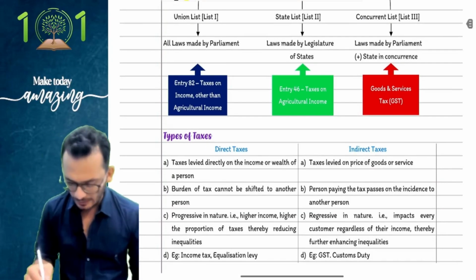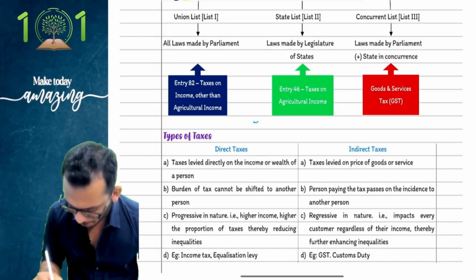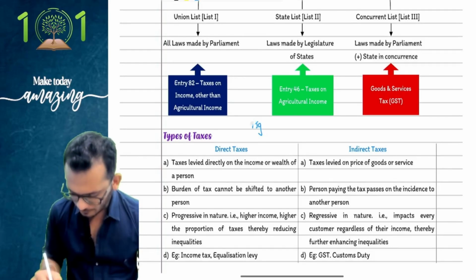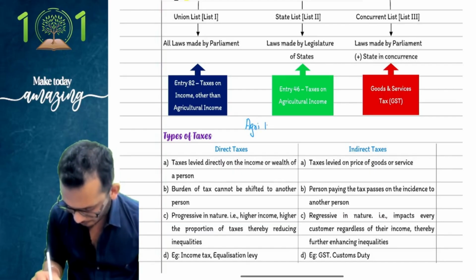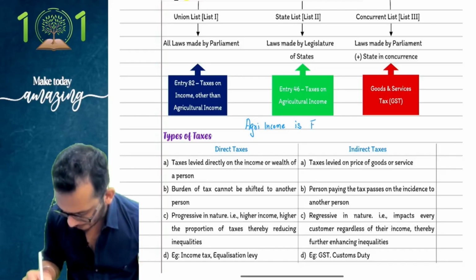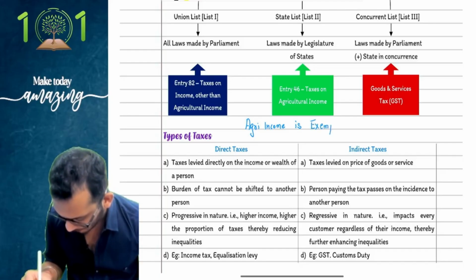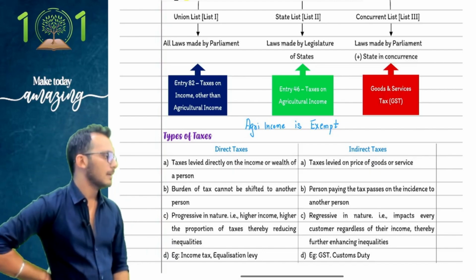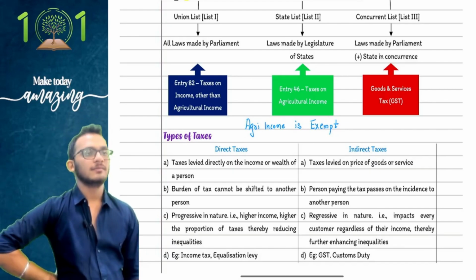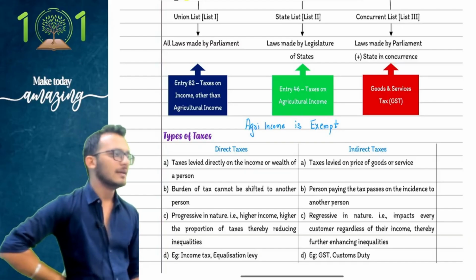We're going to note down on the agricultural income with a pencil saying agri income is exempt. Agri income is exempt. Agree, people? Clear?